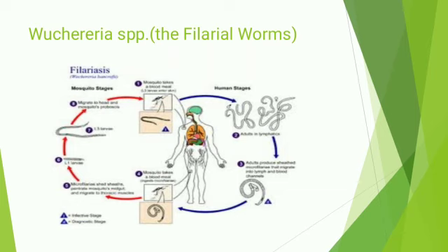In the lymphatic system, the adult filarial nematodes reproduce and produce a larval stage called microfilariae. The microfilariae are released into the bloodstream of the human host and migrate to the peripheral circulation at night. When a mosquito feeds on a human, the ingested microfilariae migrate to the mosquito's thoracic muscle, where they develop. When the mosquito feeds on another host, it injects the infective third-stage larvae into the blood of the human host, the final two molts take place, and the larvae enter the lymphatic system.